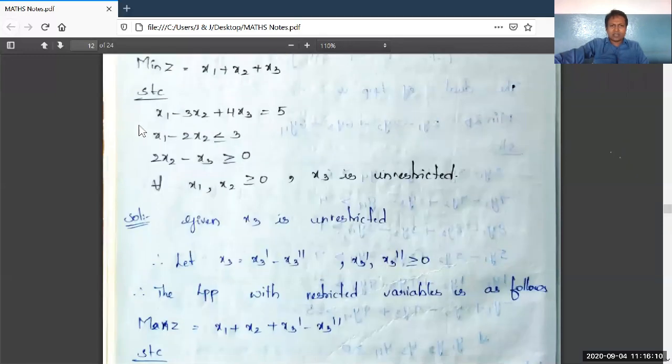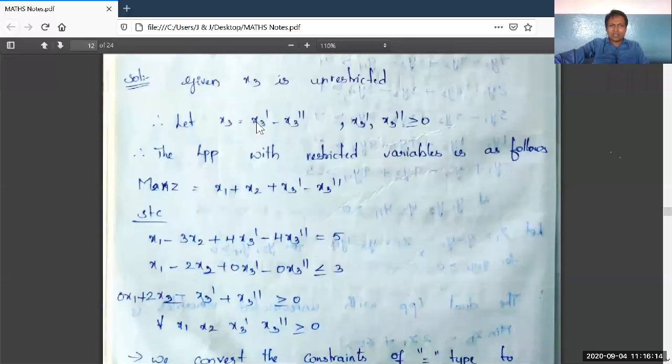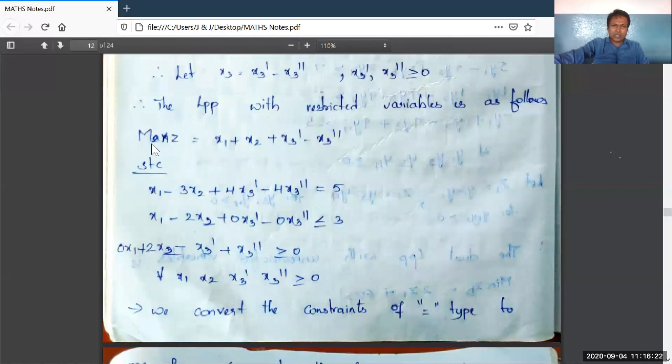See carefully. First we have to convert this x3 as the difference of restricted variables x3 dash minus x3 double dash, where x3 dash, x3 double dash are greater than or equal to 0, and insert in the given objective function min z is equal to x1 plus x2 plus x3 dash minus x3 double dash.